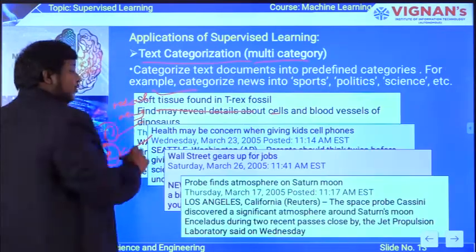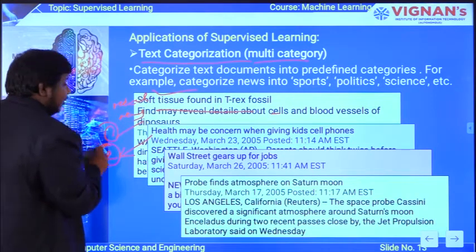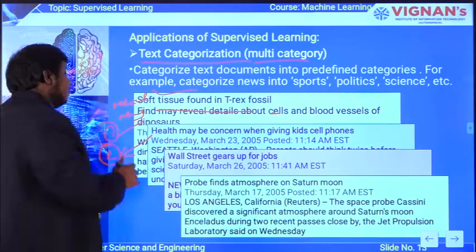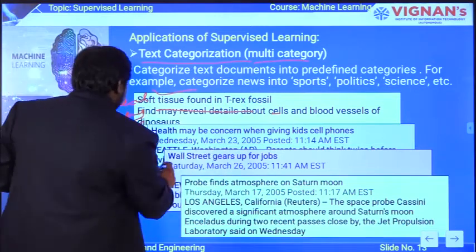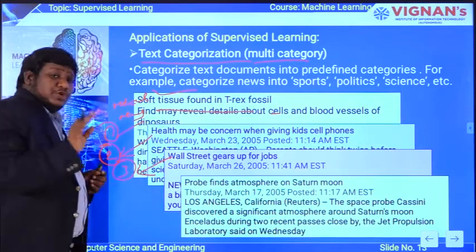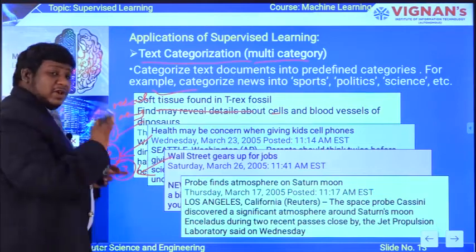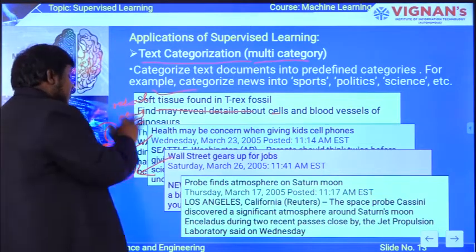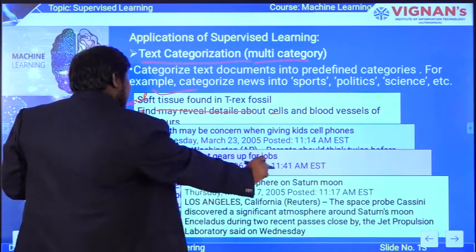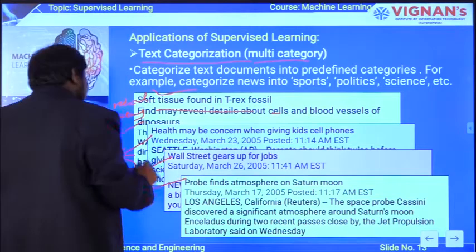The next news item is a warning to parents regarding cell phones and kids. So, this is the second type of news that is separated from the actual full news content. Third one, Wall Street gears up for jobs. This is the advertisement of jobs or the news about jobs for unemployed people. This sort of data is also separated from the entire newspaper. And fourth one, probe finds atmosphere on Saturn moon. This is about space news or some research news.